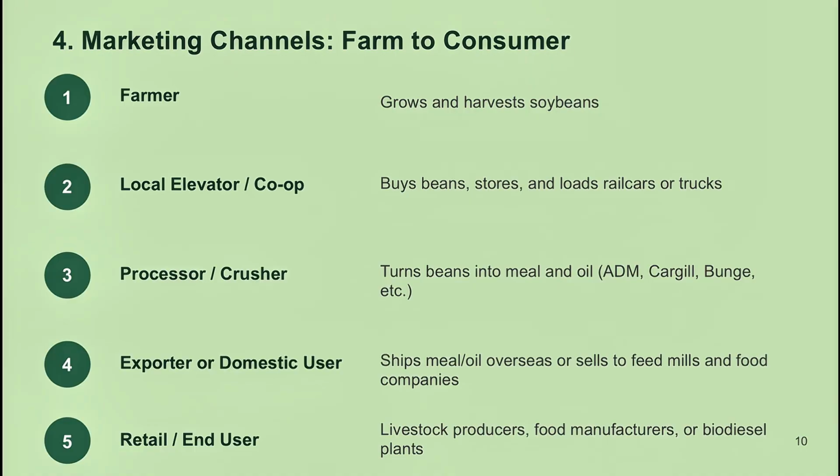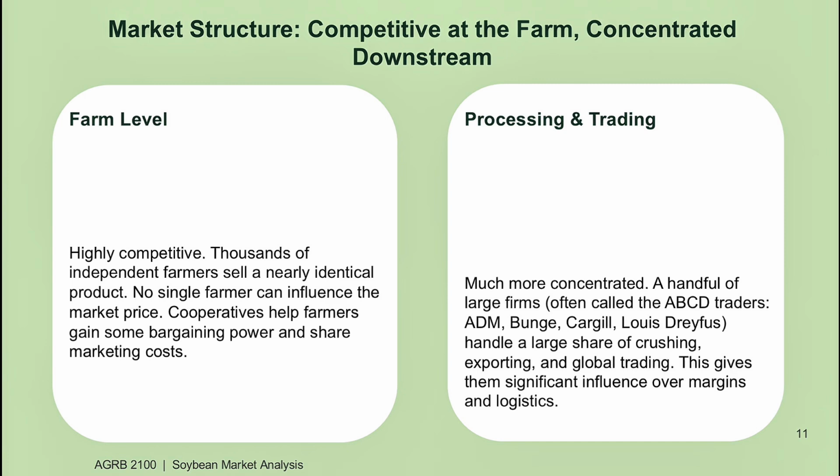The marketing channels. Let's follow a load of soybeans from the farm to the end user. First, the farmer grows and harvests the beans. Next, a local elevator or cooperative buys them, stores them, and loads them onto trucks or rail cars. Then a large processor crushes the beans into meal and oil. From there, the products go to exporters, domestic feed mills, food companies, or biodiesel plants. The path is fairly straightforward, but each step adds value and cost, and the big processors and traders handle a large share of the volume.